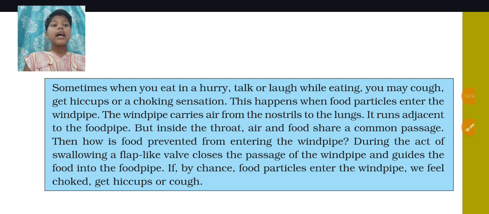It runs adjacent to the food pipe, but inside the throat, air and food share a common passage. Then how is food prevented from entering the windpipe? During swallowing, a flap-like valve closes the passage of the windpipe and guides the food into the food pipe. But if by chance the food particles enter the windpipe, we feel choked or get hiccups or cough.